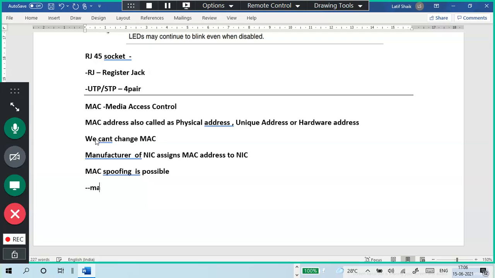It won't go outside to the internet, and even if anybody knows my MAC address, they cannot enter my network. First they have to enter my network. Anyway, we don't communicate using the MAC address itself, but while communicating we use the MAC address. It is up to the local network only.